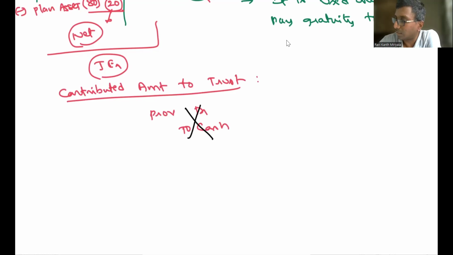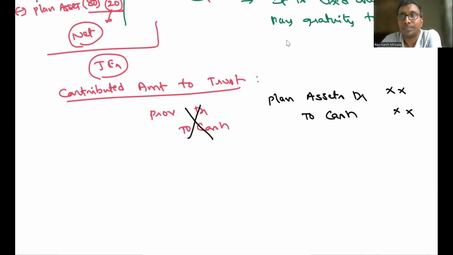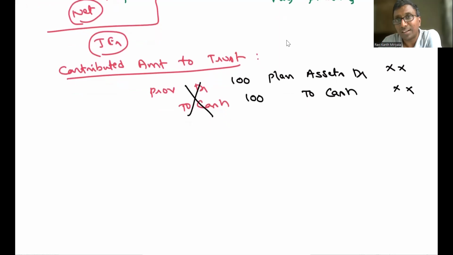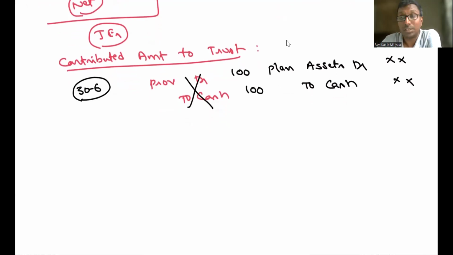Then what is the correct thing, sir? The correct thing is to record plan assets account debit to cash. You record a separate asset account. Sir, today I have deposited 100 rupees. When did you deposit? Sir, on 30th June we deposited. Can it undergo a change? Yes, it undergoes. Will it grow or not? Yes, it will grow.